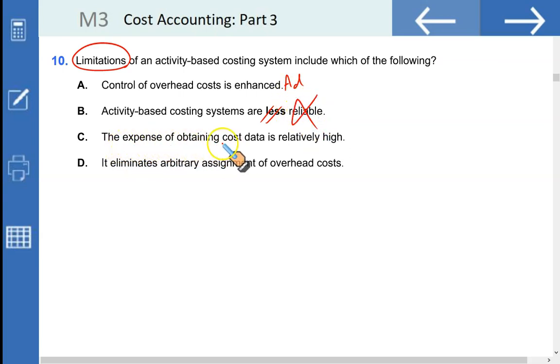The expense of obtaining cost data is relatively high. That's true. That's the limitation of activity-based costing. Setting up of ABC is quite expensive. Even once it is set up, the maintenance of ABC system is quite costly. So this is the right option. What about D? It eliminates arbitrary assignment of overhead cost. That is true. It's an advantage. ABC helps you allocate cost more equitably, more fairly, rather than just going for an arbitrary allocation of cost, whatever you feel like. So that makes C the correct option.